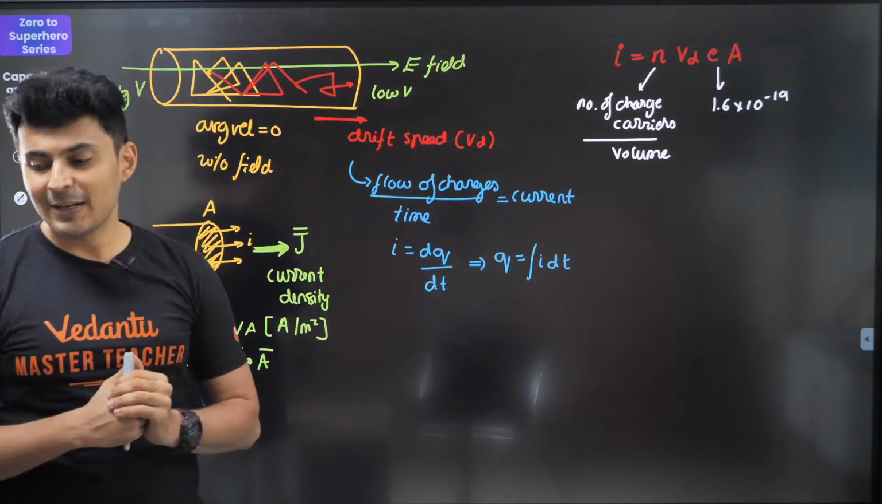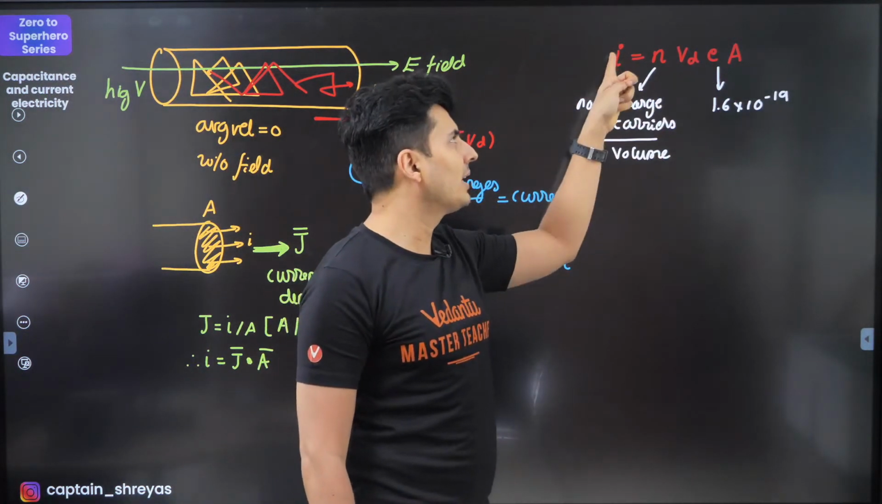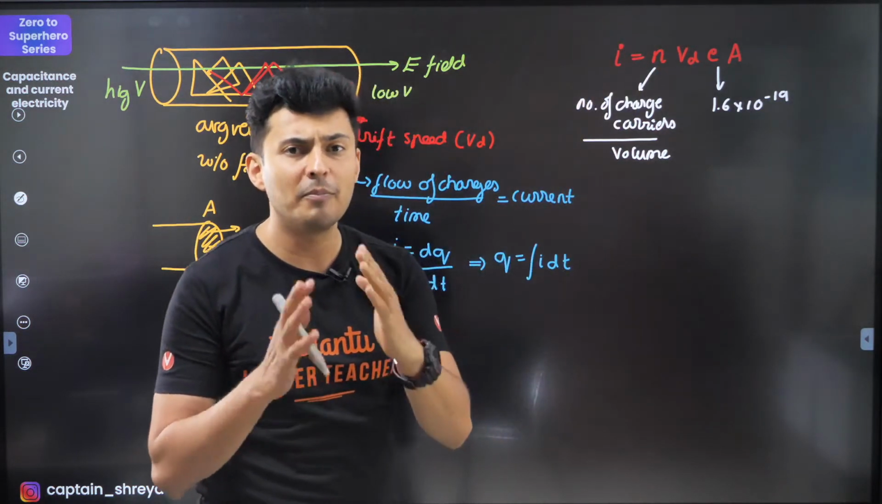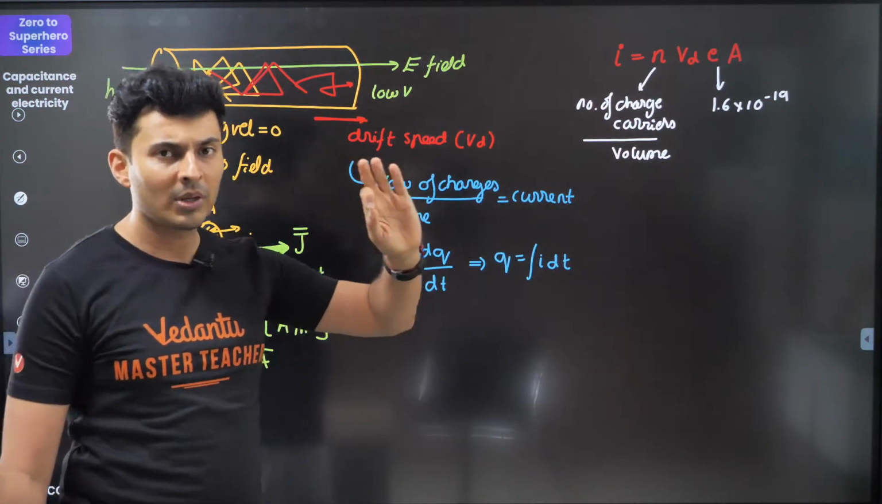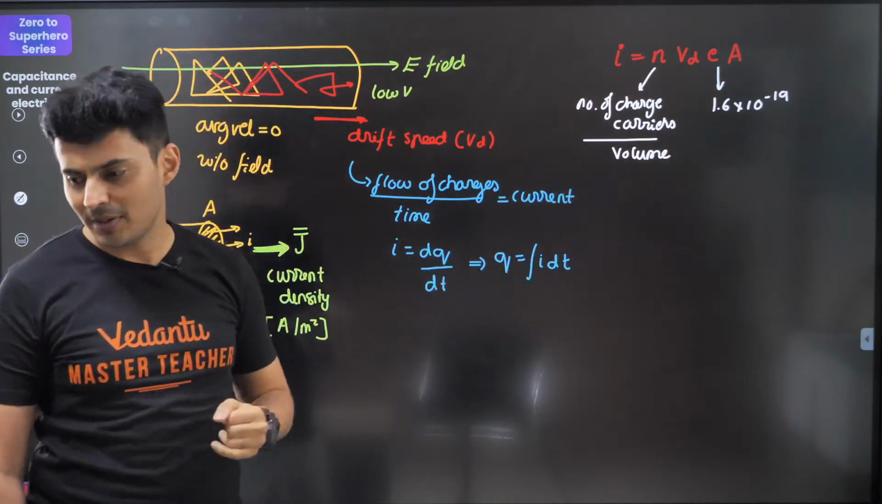Should I use negative for e? Well, if you put it as negative, you'll get current as negative. So actually you put a modulus symbol over here. I'm just interested in the magnitude of the current. We're not exactly interested in the direction, because we already know current goes from higher potential to lower potential.